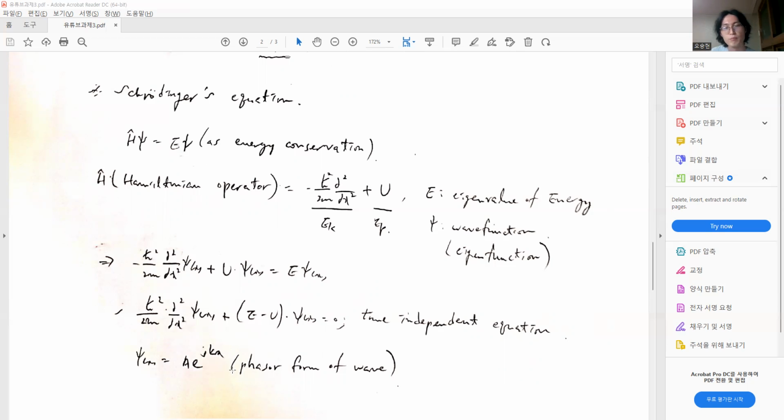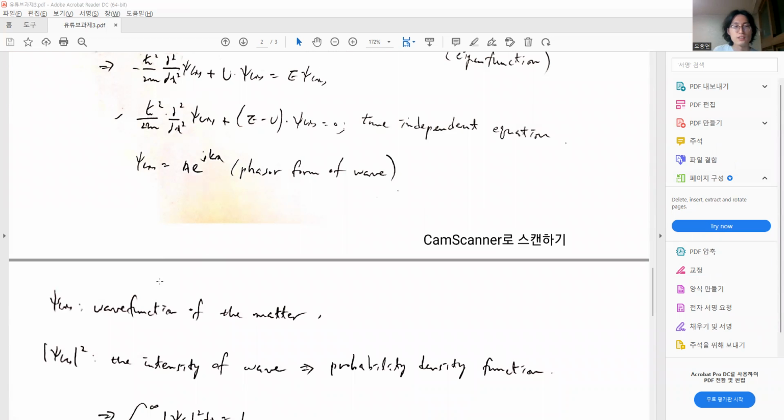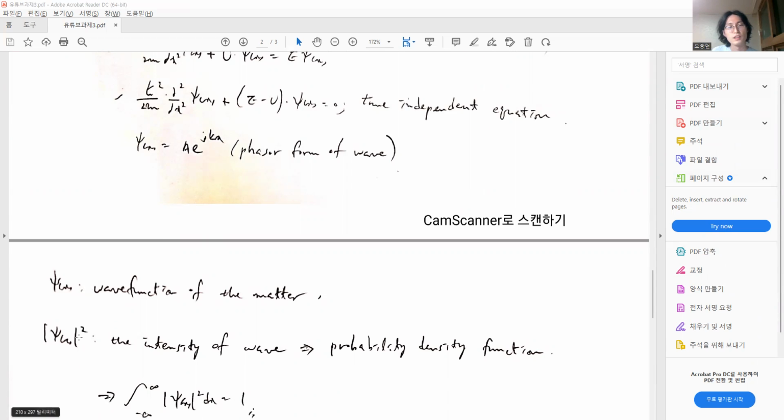So this can be expressed in the phasor form, A multiplied by e to the jkx, and this is expressed by A multiplied by cosine kx. And when we take the square of psi(x), this can be expressed like the intensity of the wave, and this is equivalent to the probability density function.